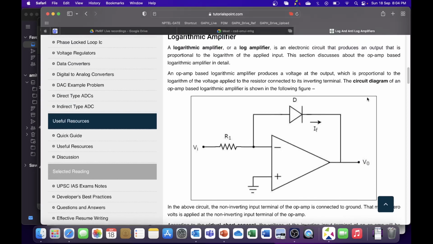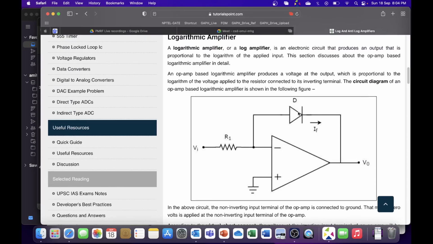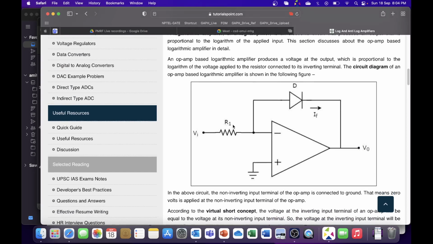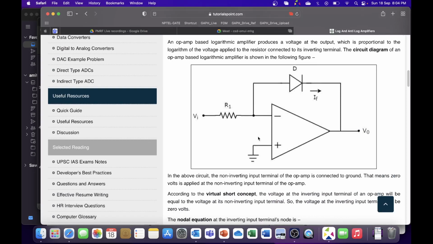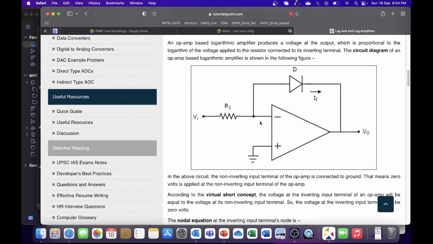We can do that. So derivation would be more or less similar. Again, see, the things do not change. The KVL and the KCL and the virtual short concept, and that no current flows in here or out of here. So those things will not change at all. The only thing is that the current expression will change here. So while writing, again I'll assume the voltage is Vx here. So I'll simply write the current flowing here, Vi minus Vx upon R1 should be equal to.